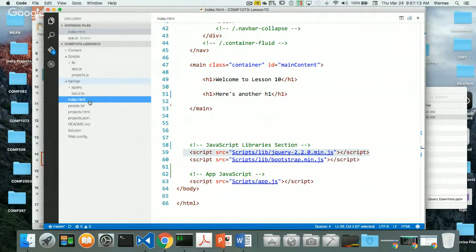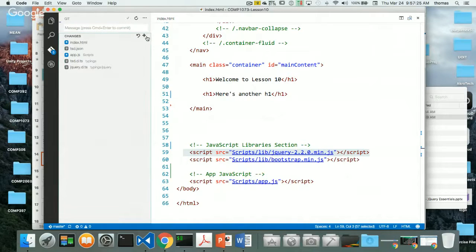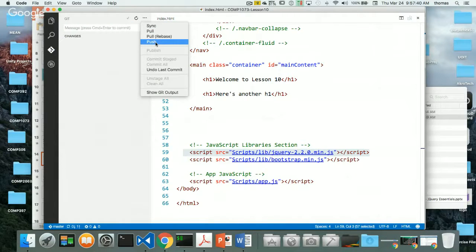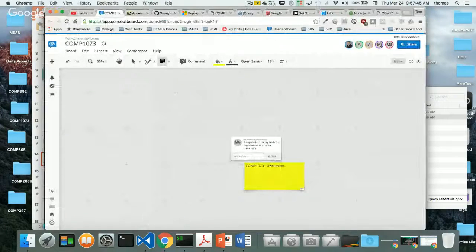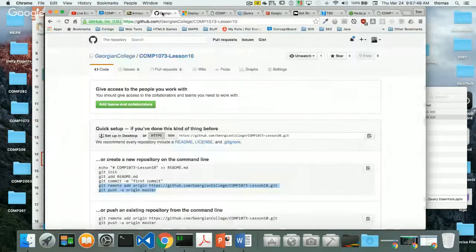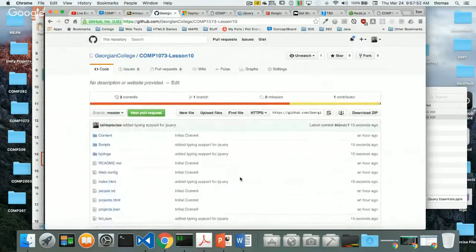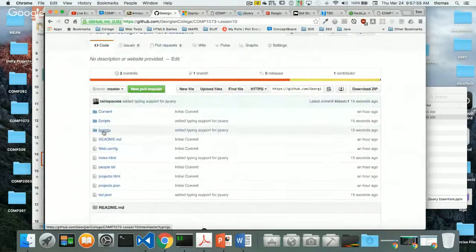For now, though, for you guys, here's something that you may not be able to do. Let's say, for example, you can't get NPM working, but you still want to try and do what I'm doing here. I'm going to put this up on GitHub so you can try it out. So I'm going to say, added typing support for jQuery. That's really all I've done, and click push. So that's going to push up my latest version of the code. So here's GitHub, and let's refresh, and you'll see that added typing support for jQuery is up there, and you have my typings folder in there, just in case.